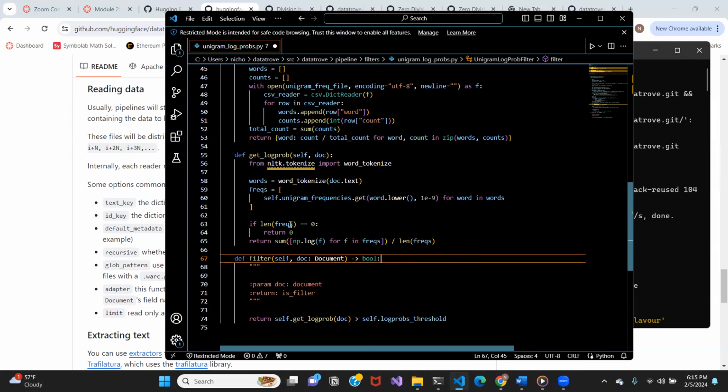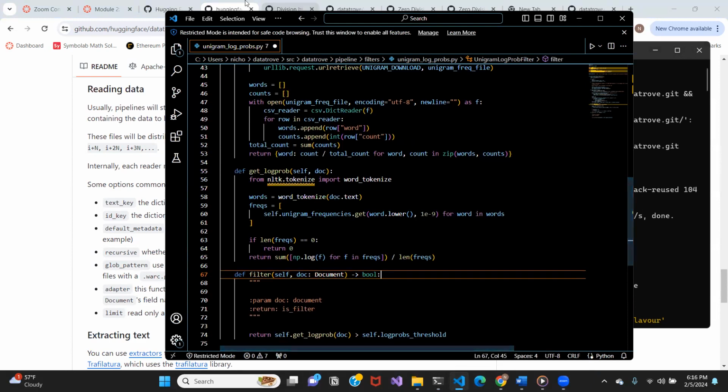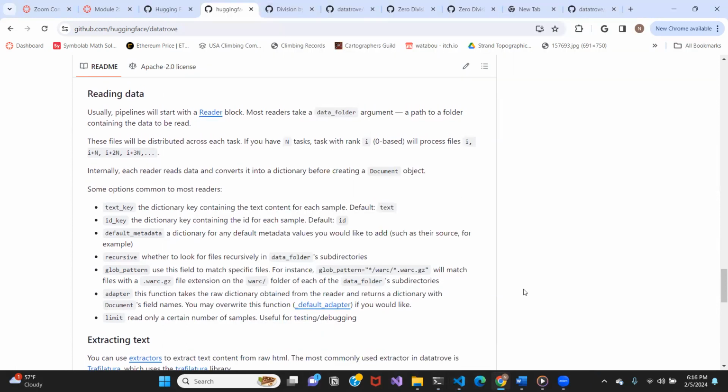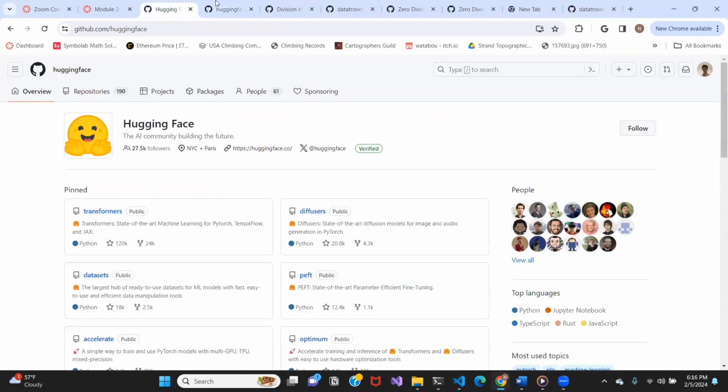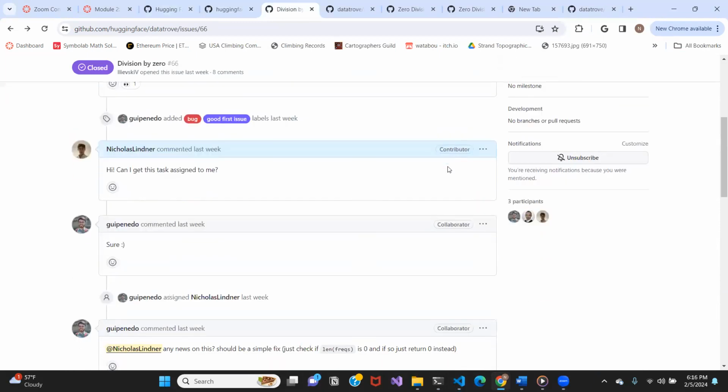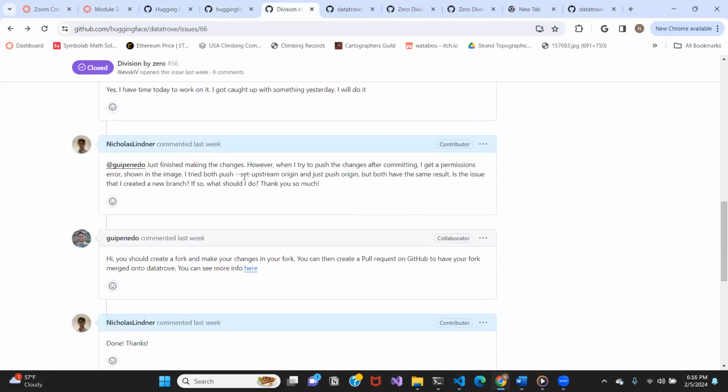So I basically added an if statement that checks if the length of this dictionary freqs is zero. If it is, it returns zero. This basically just prevents this denominator from potentially being zero, which is what caused the error. So I tried creating a pull request, almost got it working, but it wasn't quite working. So after a long, long time of trying to figure it out on my own, I asked this question.